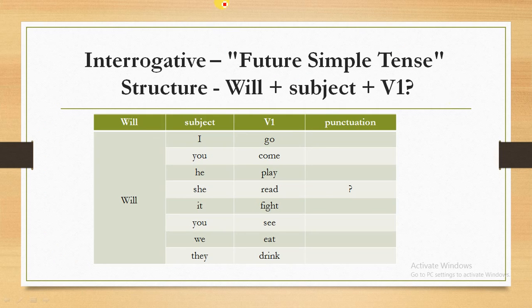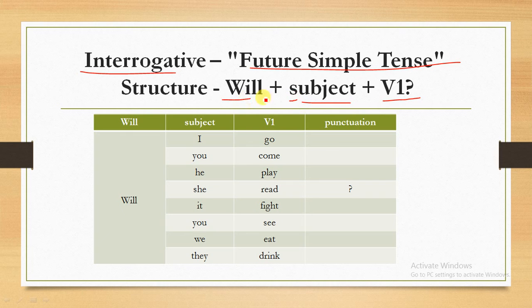In this slide we will see how we create interrogative sentences in the future simple tense. The structure is will plus subject plus verb base form. In earlier slides the subject came first and then will.